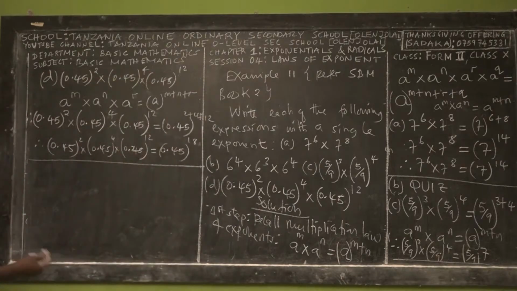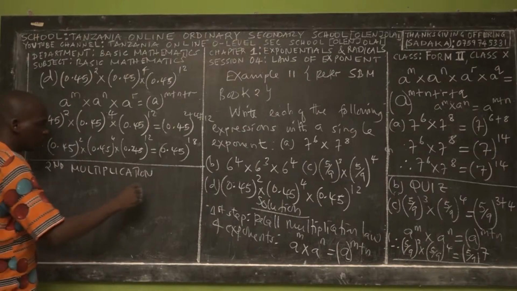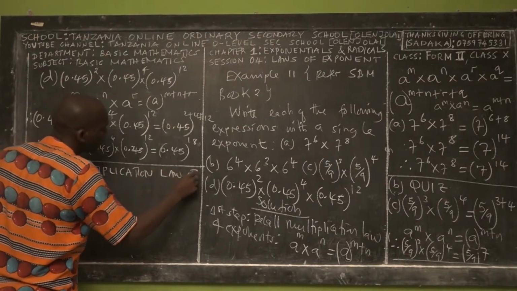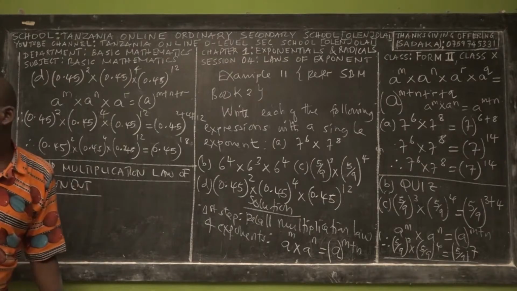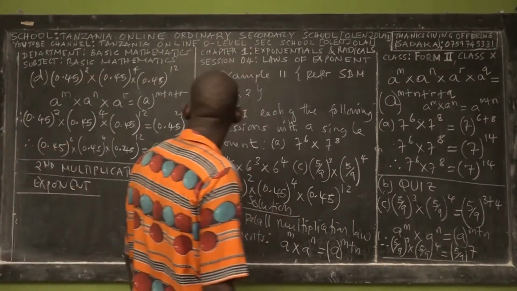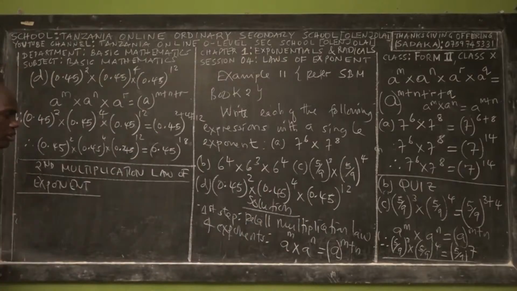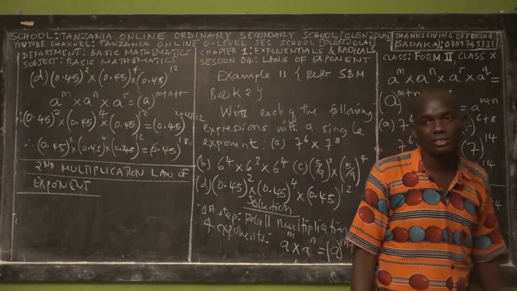Okay, so that's the first multiplication law. So let me teach you the second multiplication law of exponent. This second multiplication law of exponent actually deals with what happens if we multiply two exponent functions and we differentiate the exponent by using the bracket.